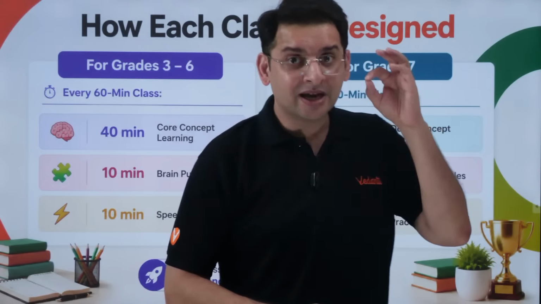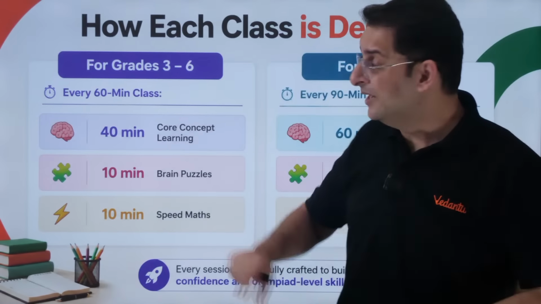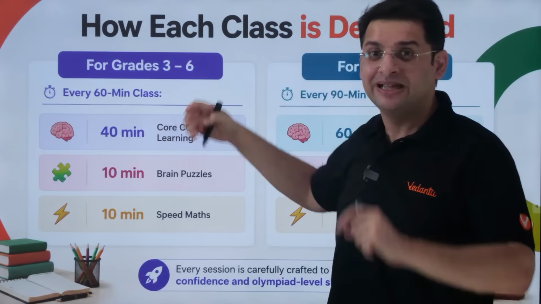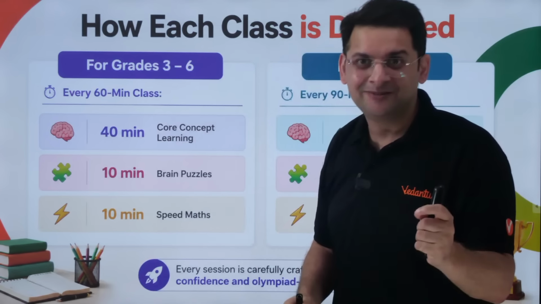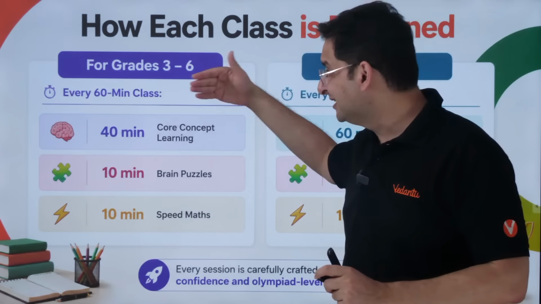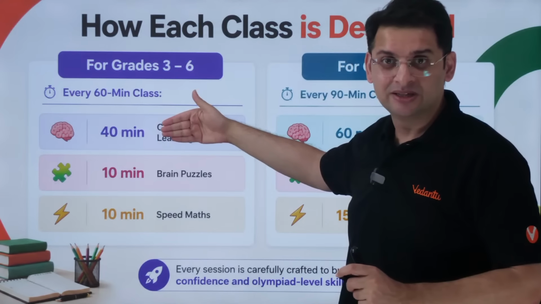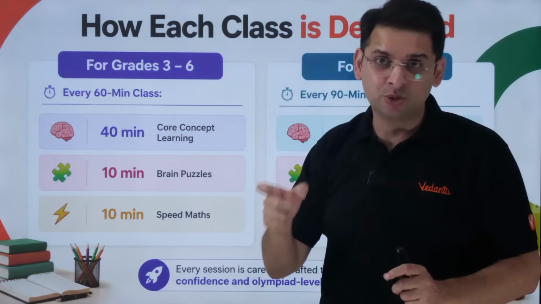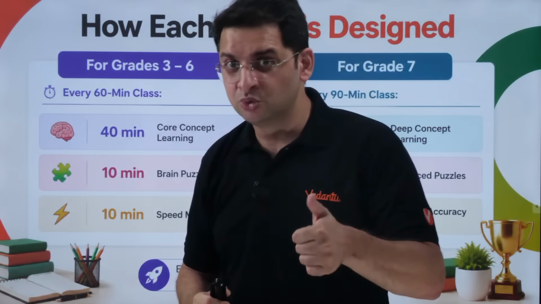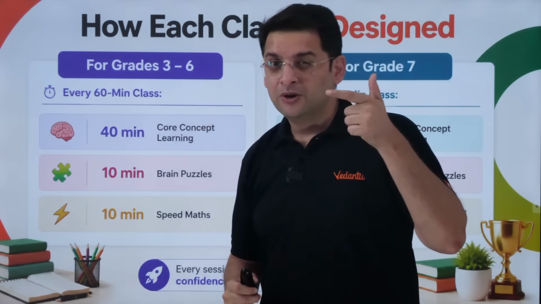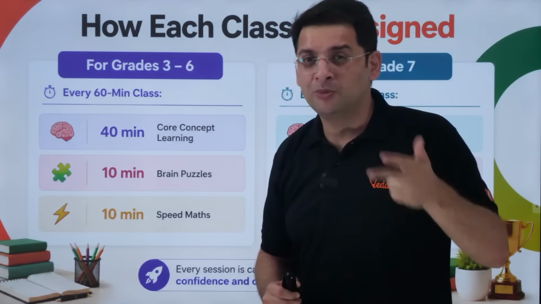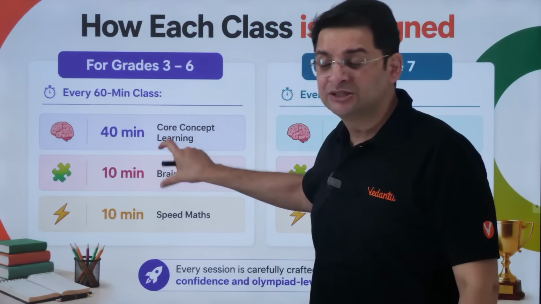Now, how does the class look like? Every class consists of 3 segments, and all of these 3 segments have to be right. Many children focus on speed, and many children focus only on core concepts. But for good math, meaning the kind of mathematics which is going to give you good marks in schools and also make you clear good math contests later down the line, in short, going to make you a problem solver, it is going to consist of these 3 things.